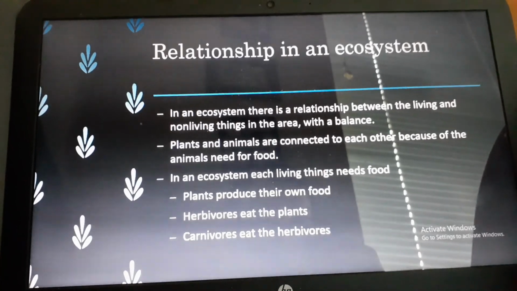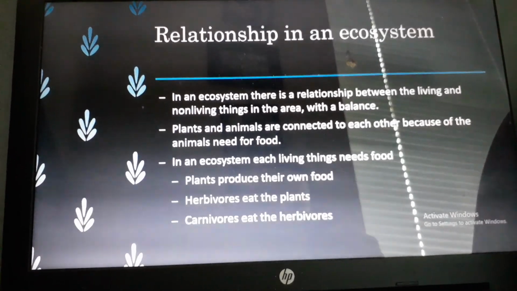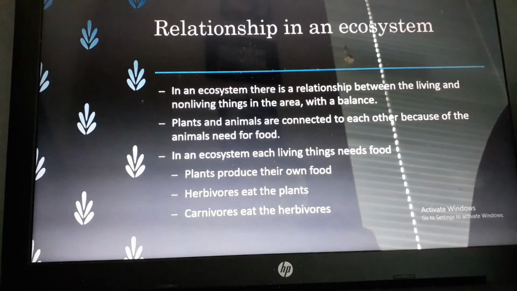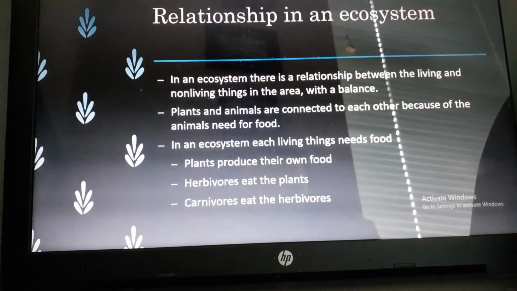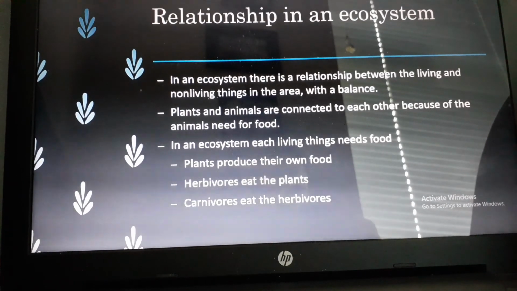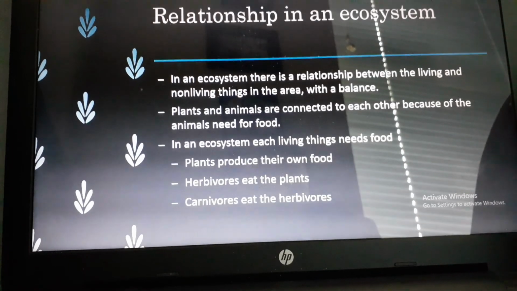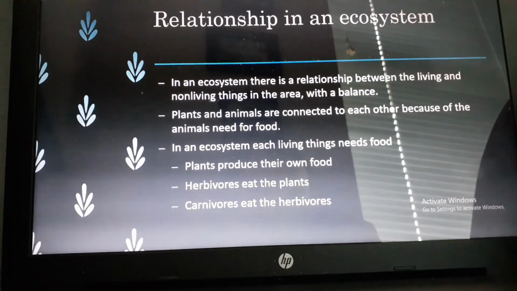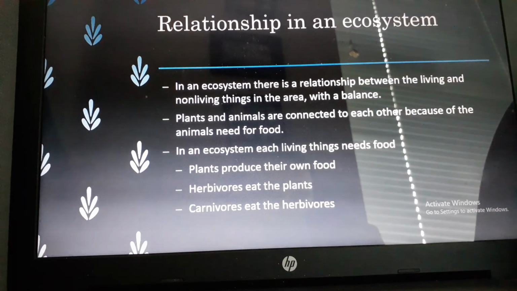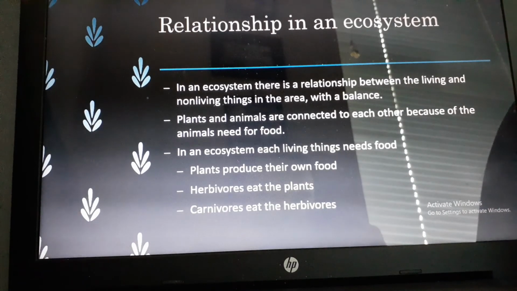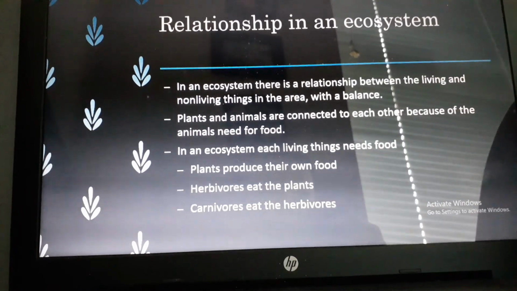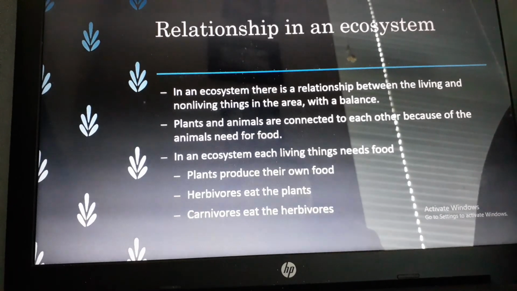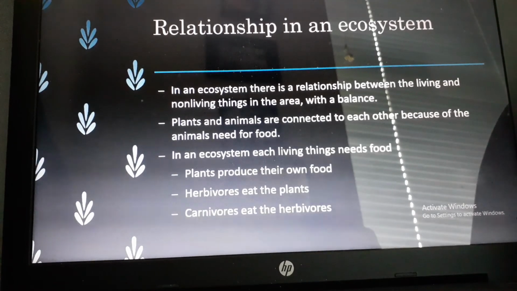Relationships in an ecosystem. In an ecosystem, there is a relationship between the living and non-living things in the area, with a balance. Plants and animals are connected to each other because animals need food. In an ecosystem, each living thing needs food. Plants produce their own food, which are producers. Herbivores eat plants, and carnivores eat herbivores. So in an ecosystem, there's a relationship between any living and non-living thing because they have to live together. They provide for one another.